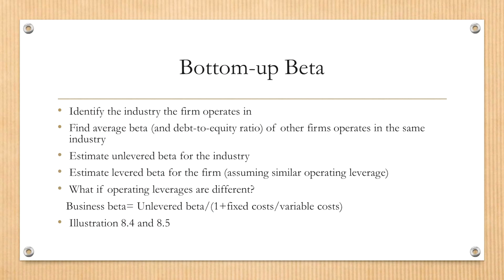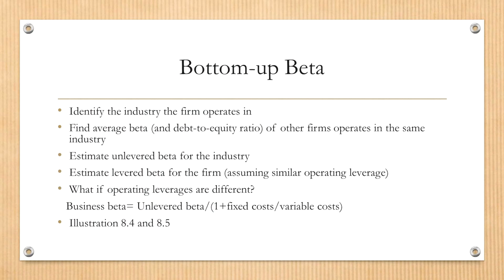So this is the procedure for finding the bottom-up beta of a typical company, assuming that you don't have any market data to run regression, but you want to find the beta of a newly listed company. Then the clue here is to find a similar company in the industry to see what the industry level beta is. Then you consider the difference between this company versus the industry average. Of course, this individual company may have different financial leverage. That's one difference. The second difference is operating leverage.